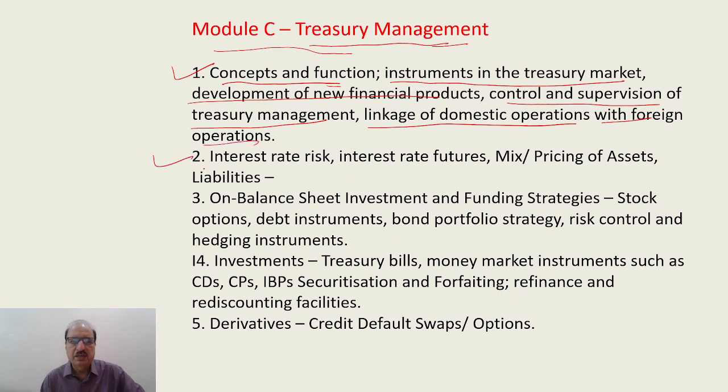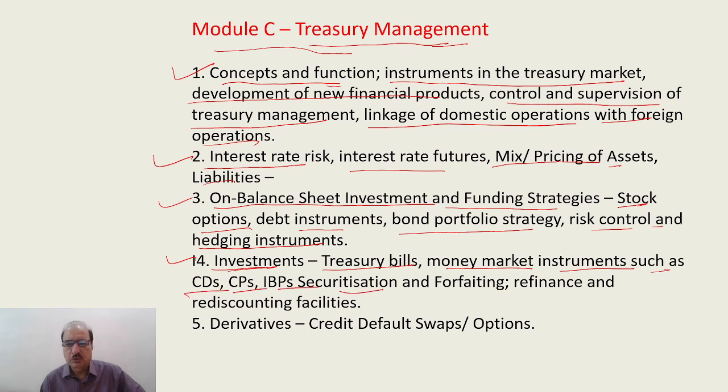Number 2, interest rate risk, interest rate future, mix pricing of asset liabilities. 3, on balance sheet investment and funding strategies, stock options, debt instrument, bond portfolio strategy, risk control and hedging instruments. 4, investments, treasury bills, money market instruments such as CDs, CPs, IBP, securitization and forfeiting, refinance and rediscounting facilities. And number 5 is derivatives. This is very important. Credit default swaps and options.